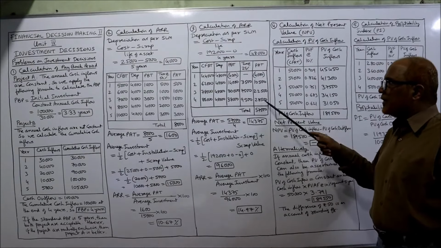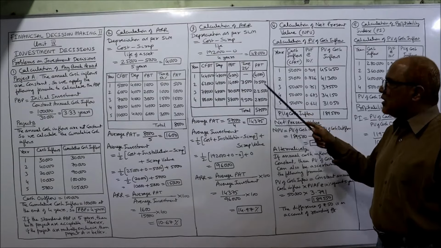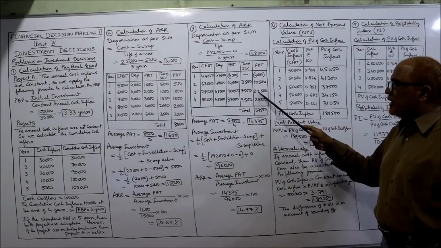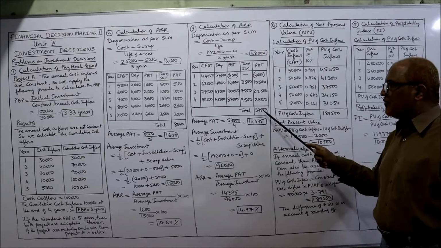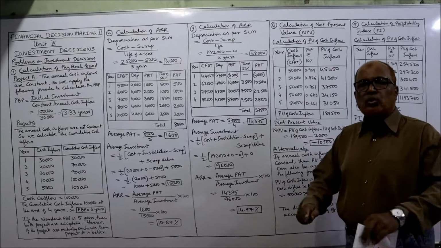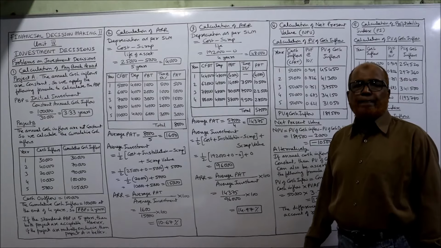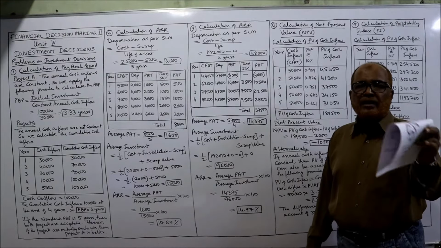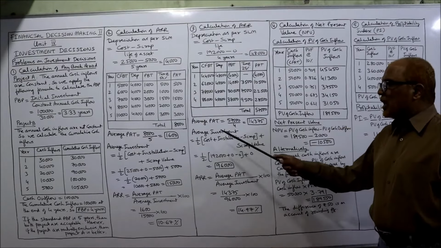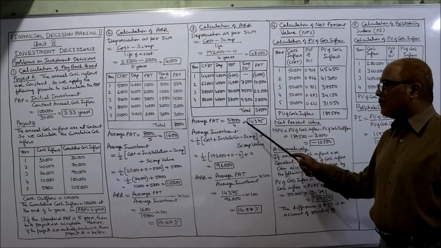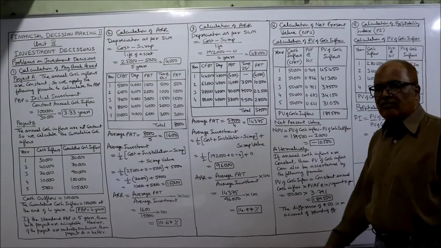Take the total. Here negative, minus 4,000. So 28,500 plus 22,500 plus 10,500 minus 4,000. You will get 57,500 as the total PAT. Now total PAT divided by number of years will give the average PAT. So average PAT, 57,500 divided by 4, 14,375.